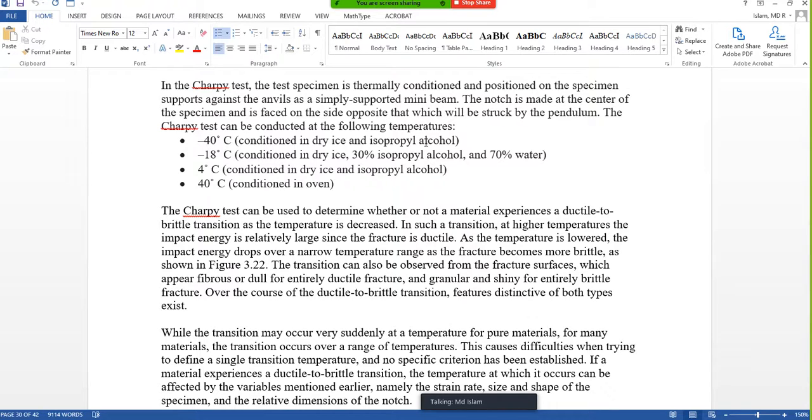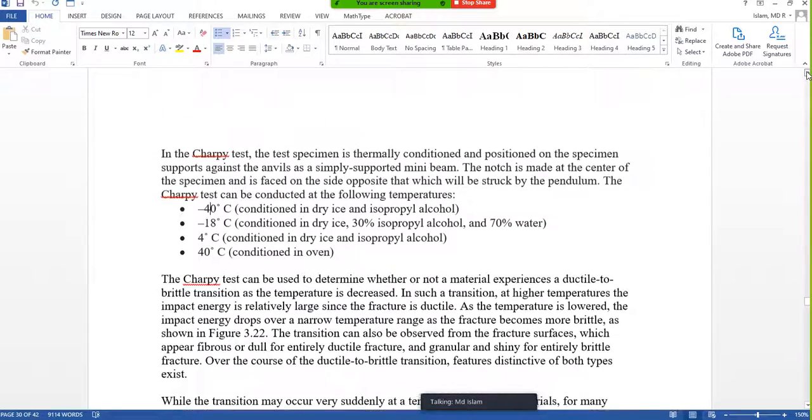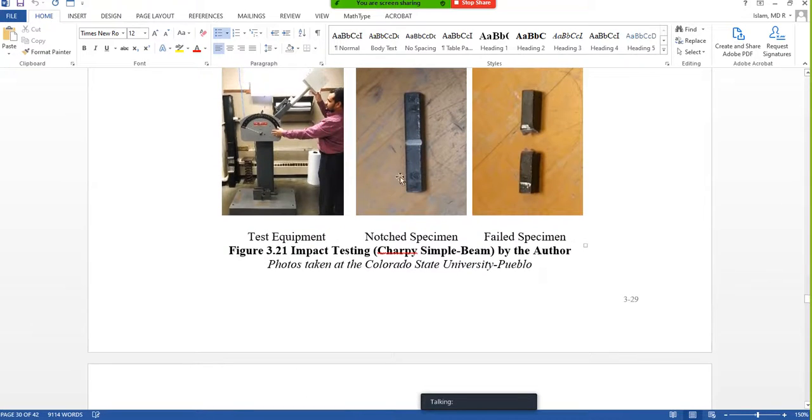Now another question: how to place an alcohol bath here? It's very difficult. So what we do, we take this mold and the sample, place it inside an alcohol bath. When we do the test, we bring it back very quickly, place it and do the test. So this way we do it. Now, when we bring the sample from the alcohol bath and place it here, it will lose some coldness. The temperature will increase. Yes, true. And it will happen to all the samples. So it is okay.